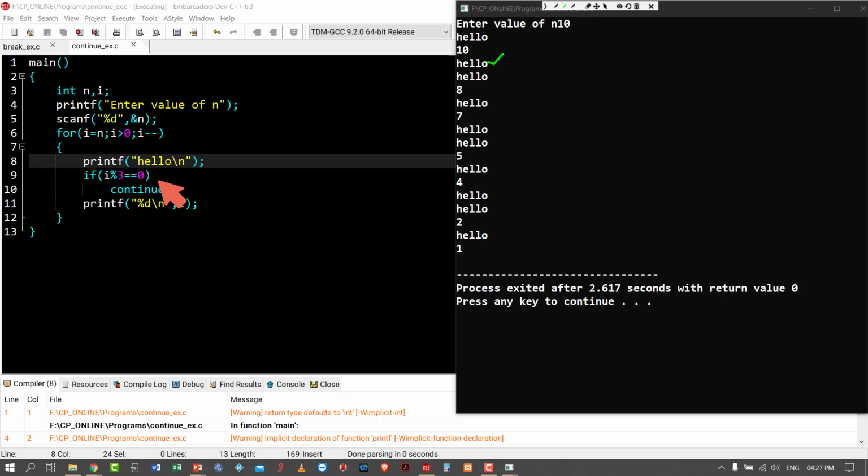Next i becomes 8. At that time hello will be printed. 8 mod 3 is not equal to 0, so this condition is false and continue will not be executed. So 8 will be printed. So hello and 8 are printed. Is it clear, Mayank? Any other doubts? Please ask.